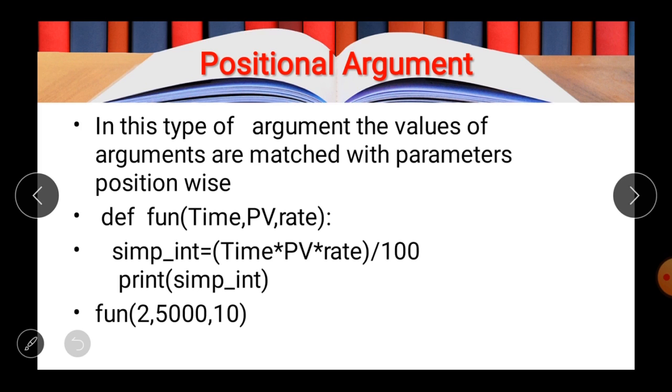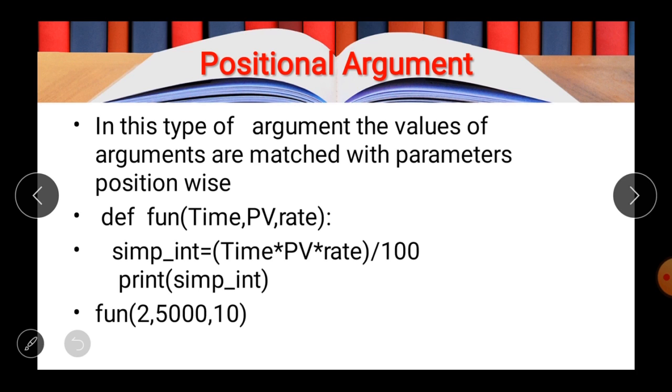This is a simple function where you have written a program to calculate the simple interest, and in order to calculate the simple interest, you need the time or the duration, the principal value and the rate also. So these are the three values required to calculate the simple interest.